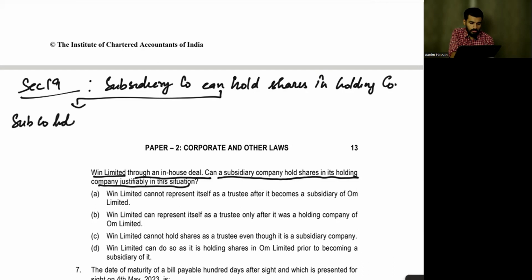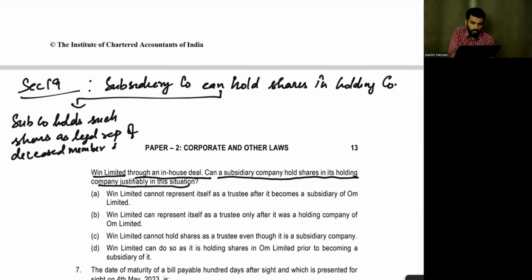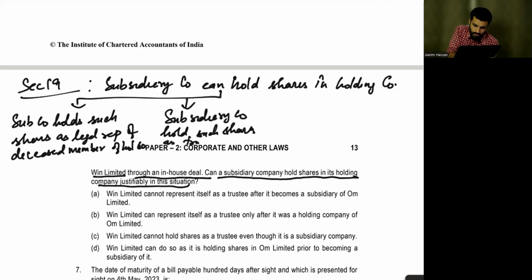Subsidiary company holds such shares as legal representatives of a deceased member of the holding company. Next is, subsidiary company holds such shares as trustee.